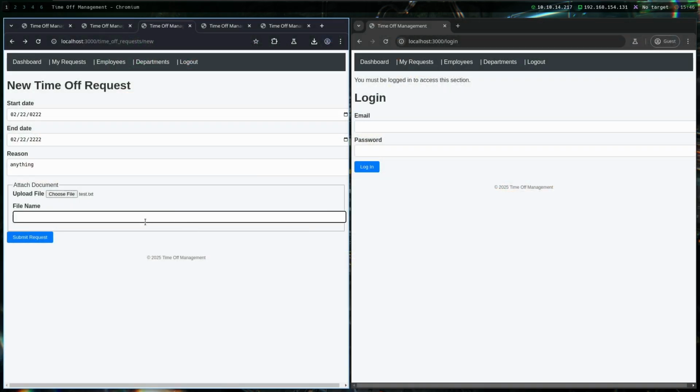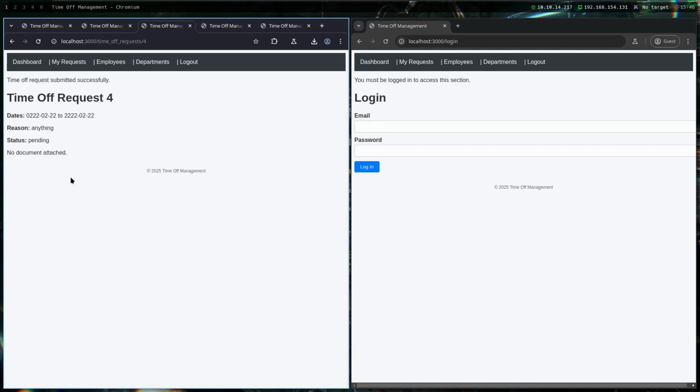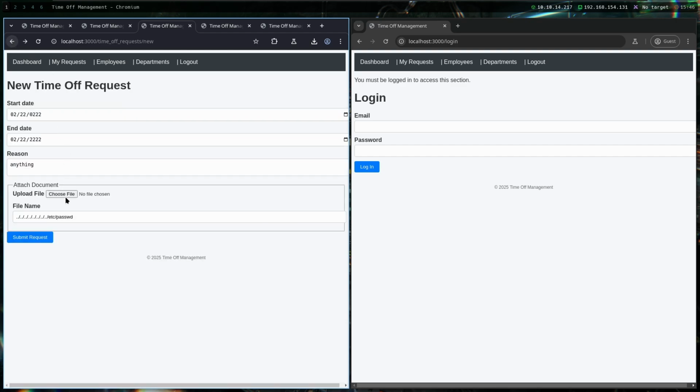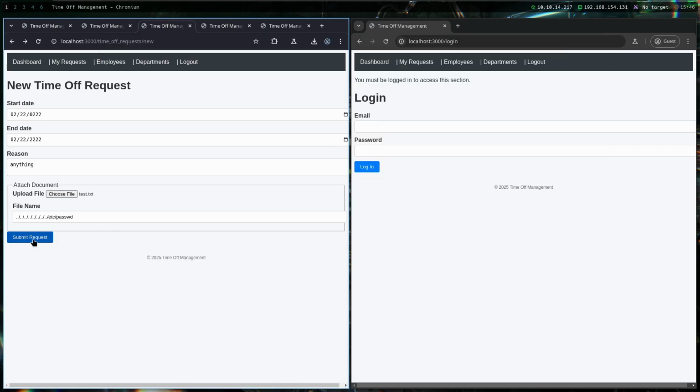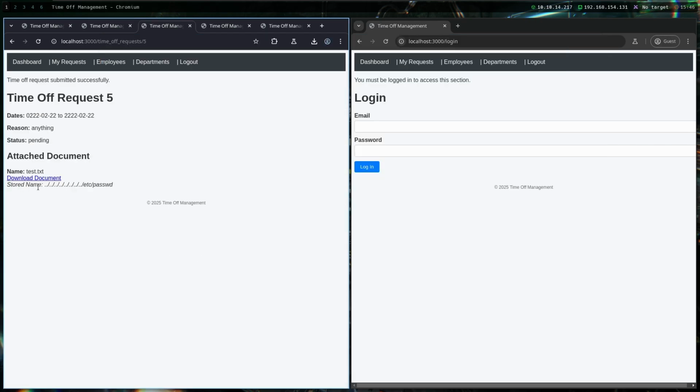So let's upload the same test.txt file, and the file name would be a bunch of slashes, /etc/passwd, just to read the etc passwd file. It says no document attached. Let's go back here. Let's attach test.txt, submit request. We can see that the stored name is the passwd path. Let's try to download it.